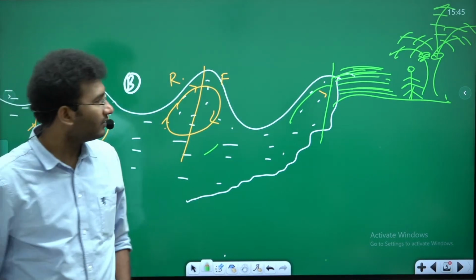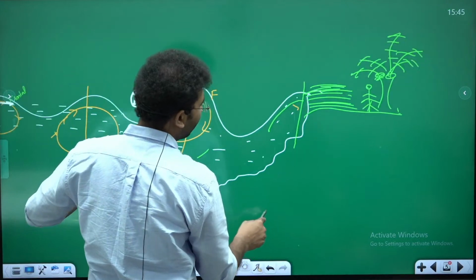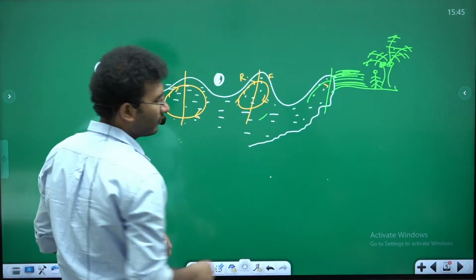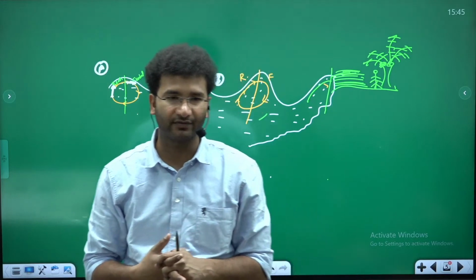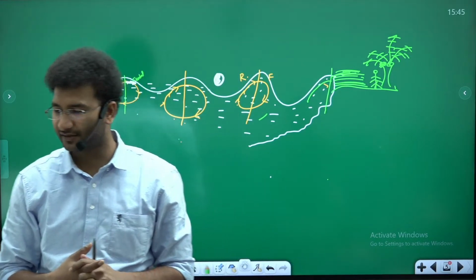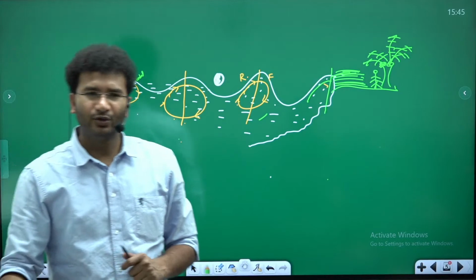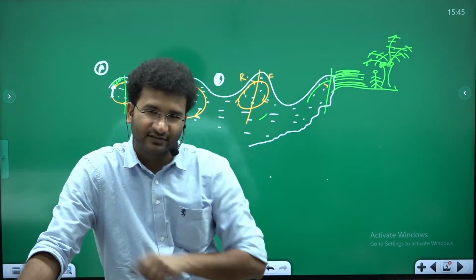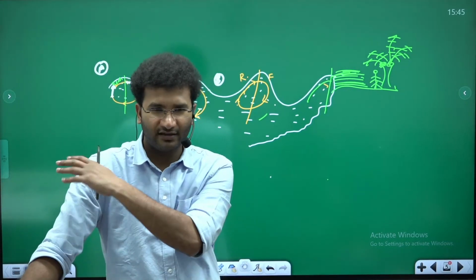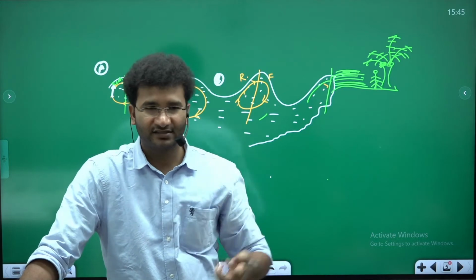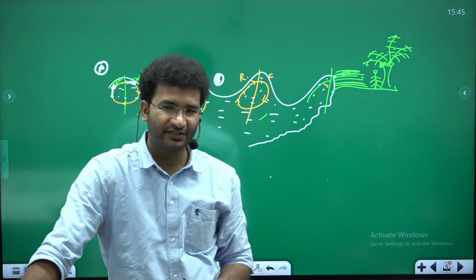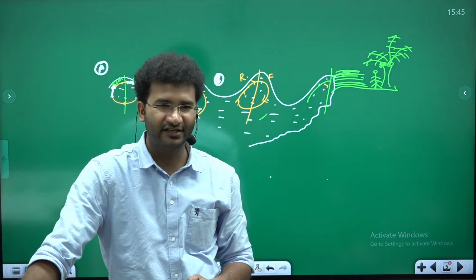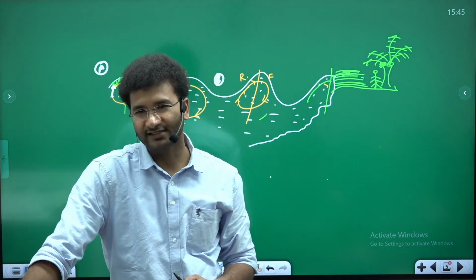Clear? Now there can be different types of waves. Okay, one example of a different type of wave is the seiche wave. Okay, kabhi suna hai? Seiche waves. Do you see waves in the Sukhna lake? Have you ever been to the lake in your city? So this is Chandigarh. In Chandigarh, there is a Sukhna lake. Kabhi dekha Sukhna lake mein waves hai? Never seen. There will be waves in the lakes as well.